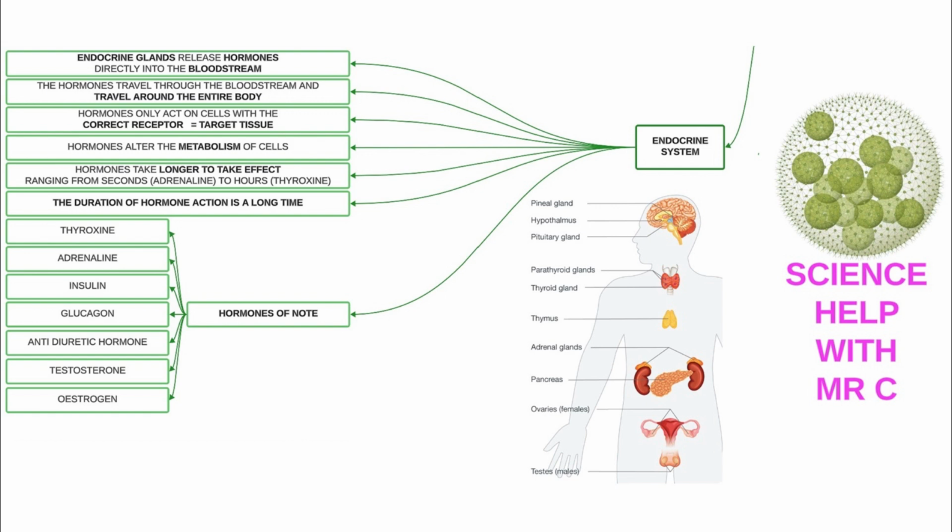Hormones of note are thyroxine, released by the thyroid gland, adrenaline, released by the adrenal medulla, which sits just above the kidney, insulin and glucagon, that are released by the pancreas, antidiuretic hormone, that is released by the posterior pituitary just underneath the brain, and testosterone and estrogen, that are released by the respective gonads.